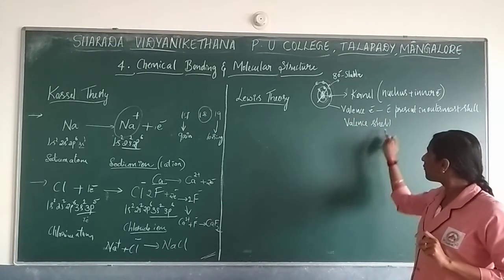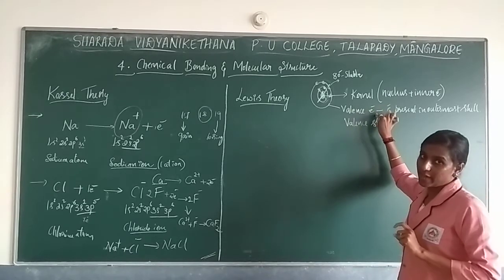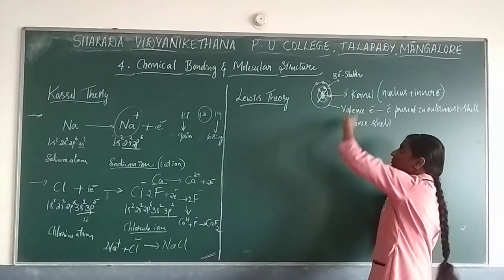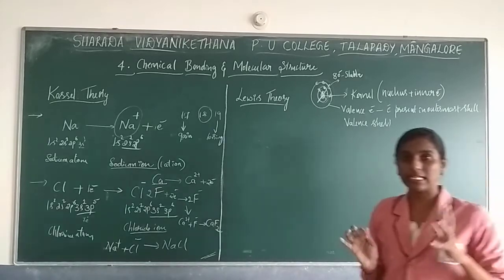So you can call it valence shell electron or valence electron. The electron present in the outermost shell is considered a valence electron.